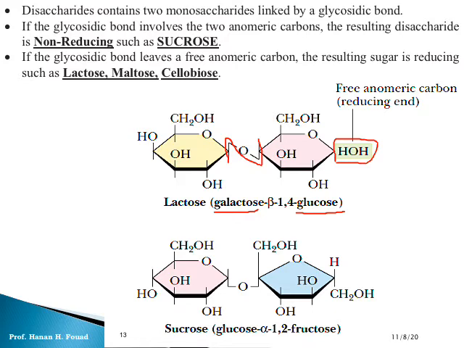If you look at sucrose, sucrose is formed between glucose and fructose, okay? There is no free aldehyde group. This is not an aldehyde group. This is an alcoholic group. Alcoholic group does not have reducing power, but aldehyde has reducing power, okay? This is a covalent bond which connects the two cyclic structures. The covalent bond which connects glucose and fructose.